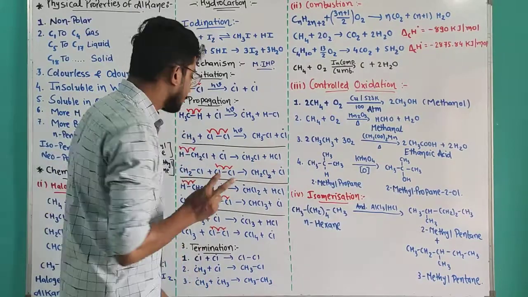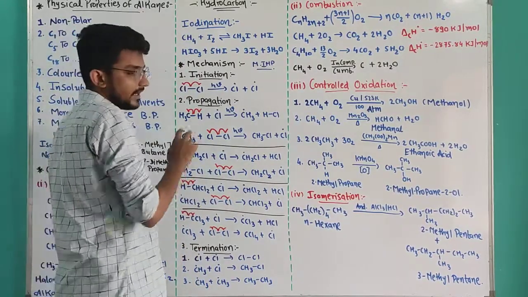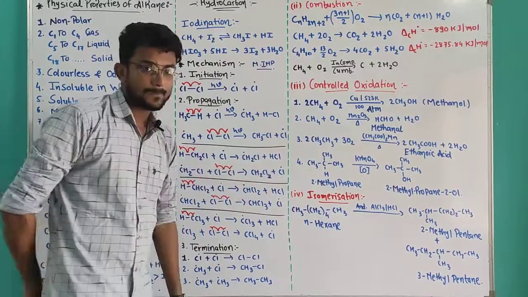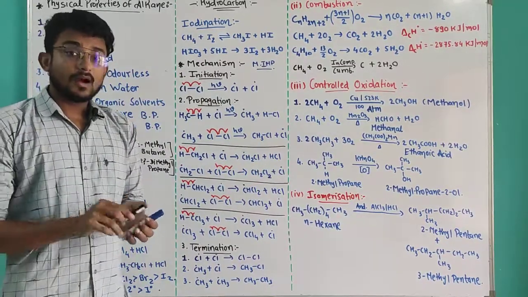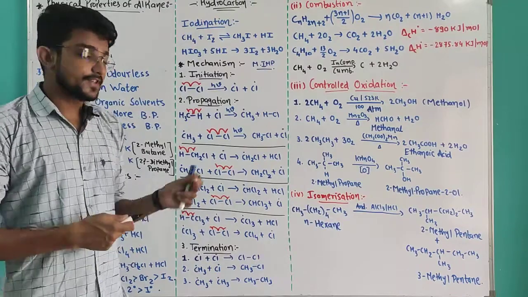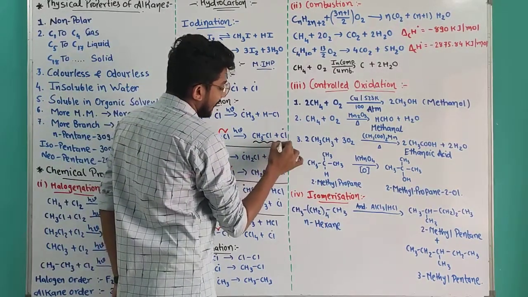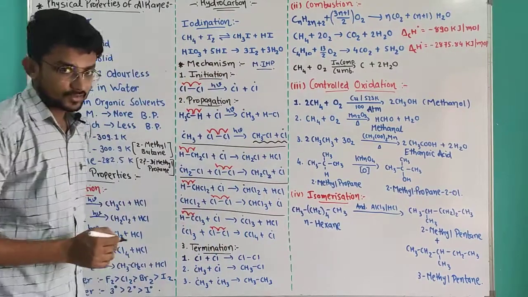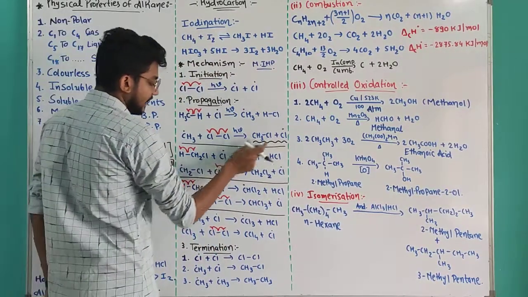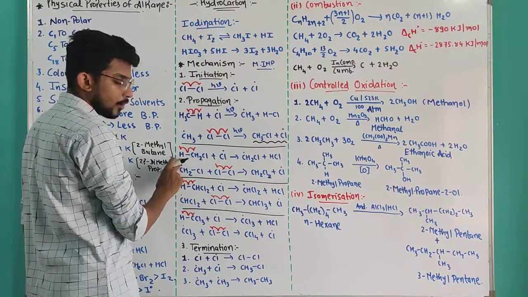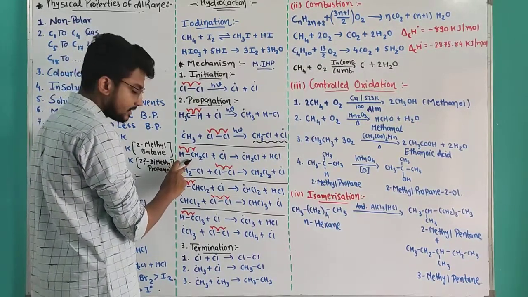If the methane is completely used and converted into CH3Cl, then our next type of chain reaction occurs, type number 2. These two will now be my reagents. Again the same procedure occurs. The carbon-hydrogen bond undergoes homolysis.